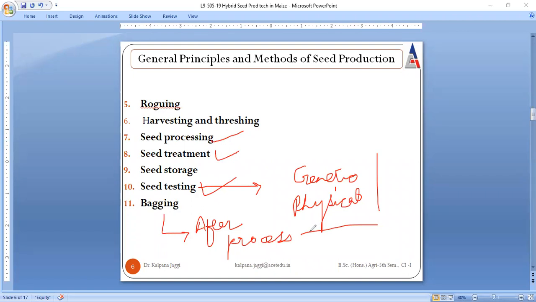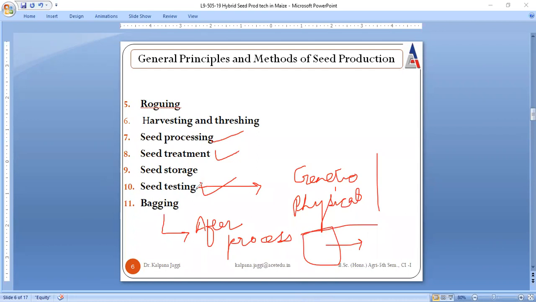And very important again, because as I told, storage is to be done at a low moisture level, so whatever bags are used must be appropriate moisture proof bags, and once they are sealed, tags are to be attached to these bags so that one could have all the information at the time of its use.